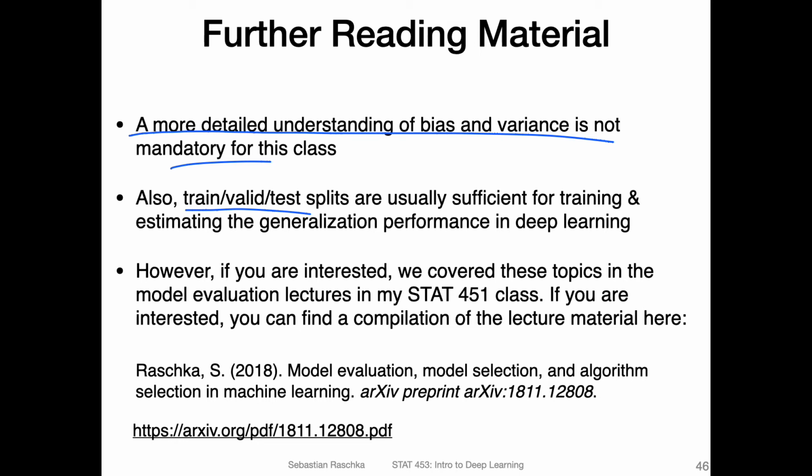By that, what I mean is usually we have a validation set that we look at when we tune the model. So we usually fit the model on the training data. Then during training, we look at the validation performance. And once we are finished, we get the final performance estimate on the test set. That's the usual approach, and that is something we will also be using in the code examples. So there's nothing you have to pay particular attention to right now in this class. For this class, we use this threefold holdout method, which is also common in the context of deep learning if you look at literature.